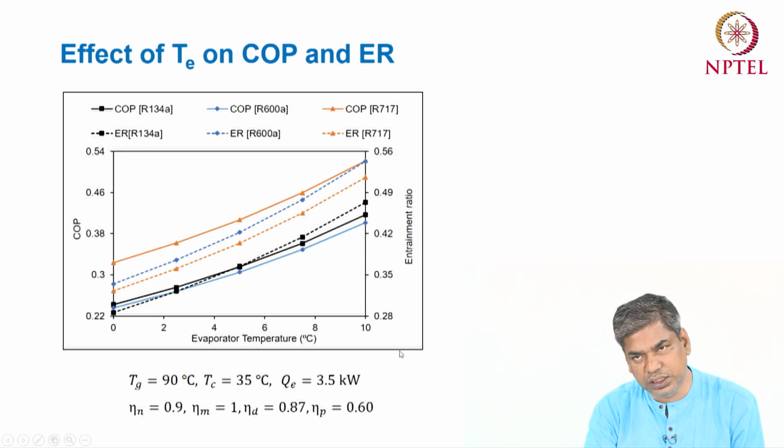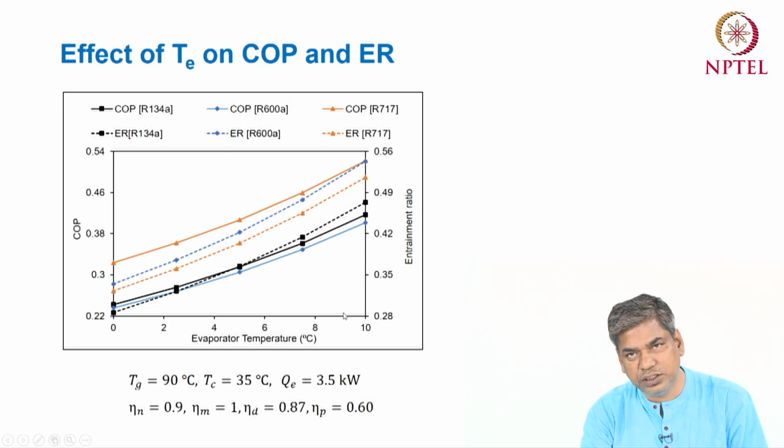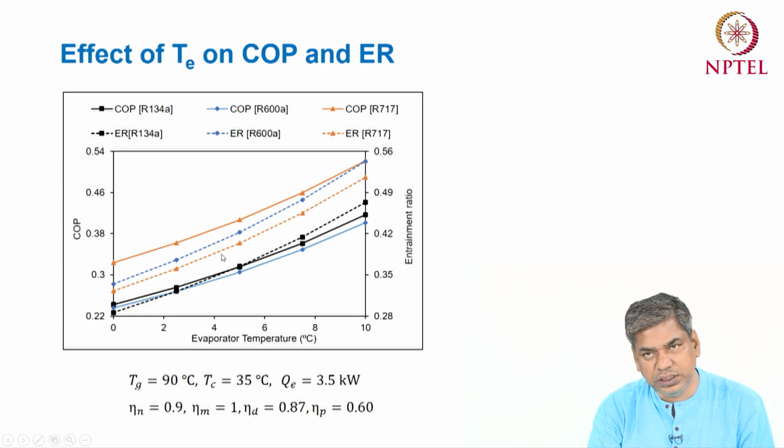So as the evaporator temperature increases, the entrainment ratio increases and the COP of the system also increases. This is for a nozzle efficiency of 90%, mixing efficiency of 100%, diffuser efficiency of 87% and pump efficiency of 60%. The total cooling capacity is 3.5 kilowatt, the condenser temperature is 35 degrees centigrade and the generator is 90 degrees centigrade. This is the performance characteristic of the ejector refrigeration system with respect to the evaporator temperature.